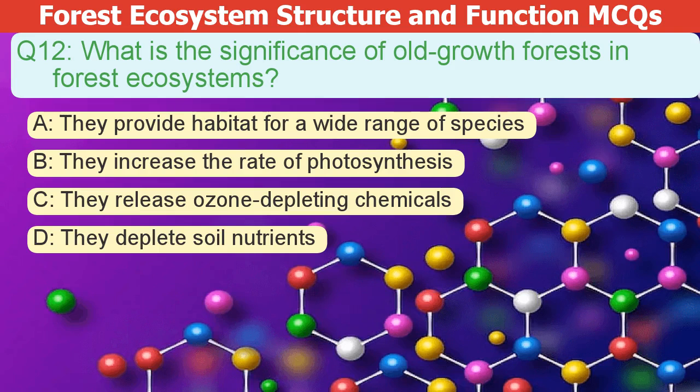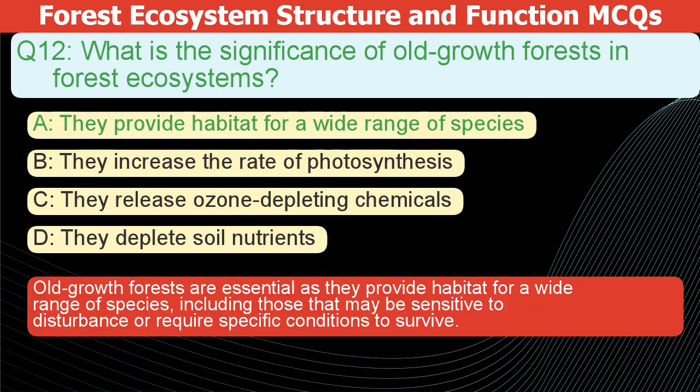What is the significance of old-growth forests in forest ecosystems? A. They provide habitat for a wide range of species. B. They increase the rate of photosynthesis. C. They release ozone-depleting chemicals. D. They deplete soil nutrients. The correct answer is A. Old-growth forests are essential because they provide habitat for a wide range of species, including those sensitive to disturbance or needing specific conditions to survive.